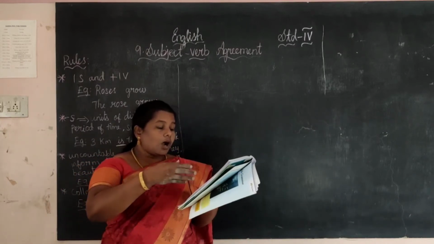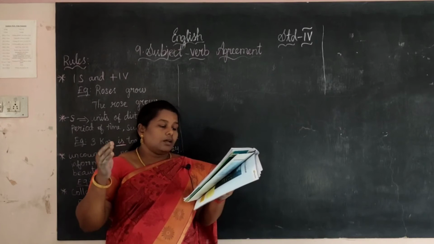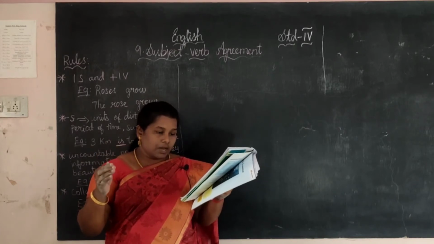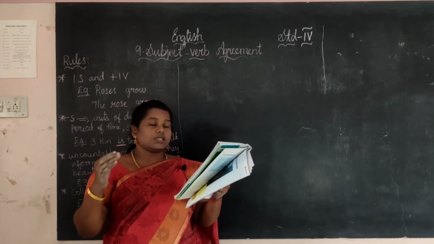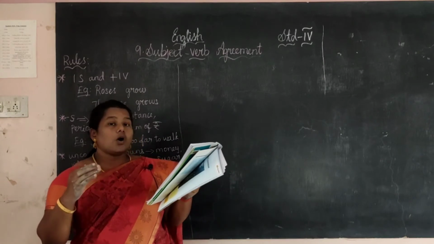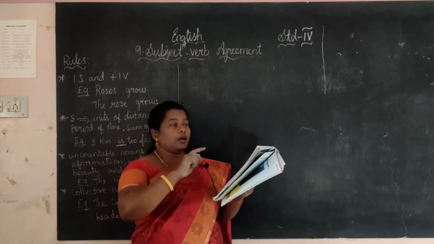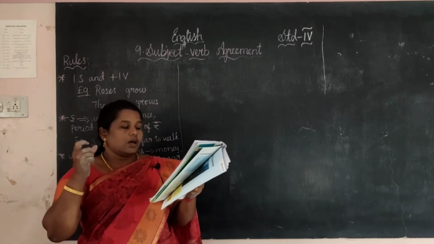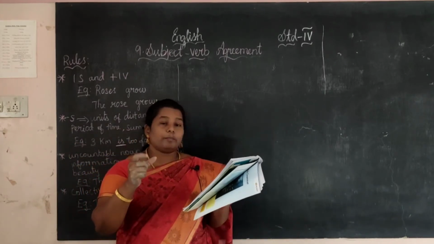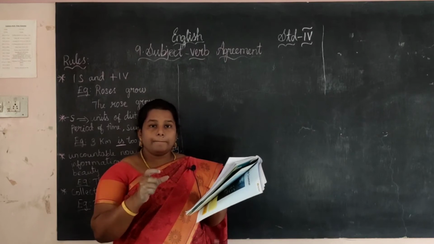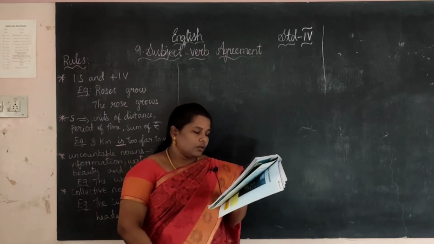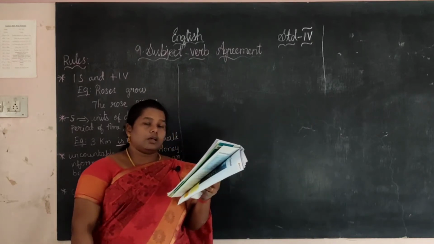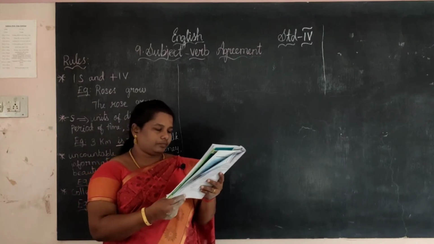Next one. All the students dash in excitement when the class picnic was announced. See, all the students, in the previous rules we learned. So past tense. It is in simple past tense. So jumped. We want to tick the word jumped.